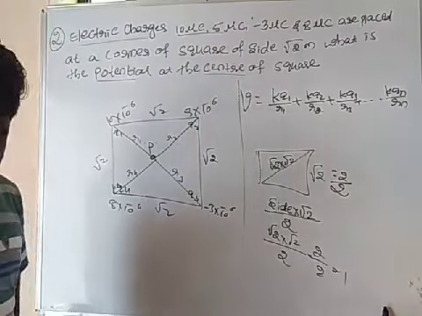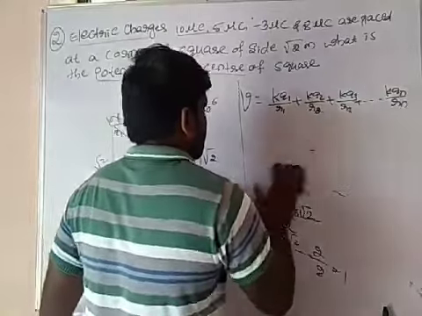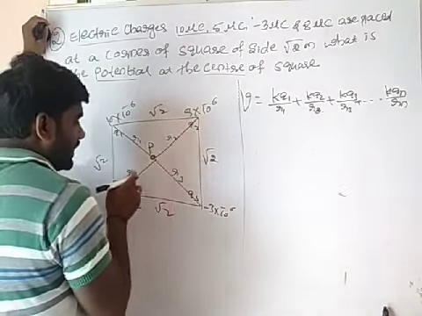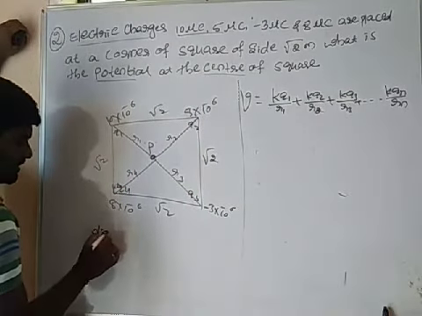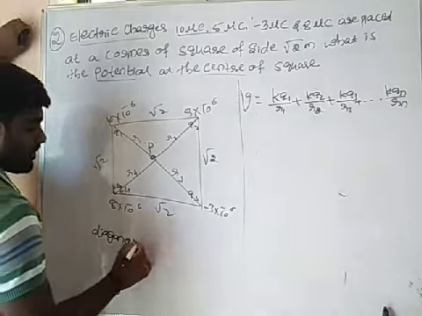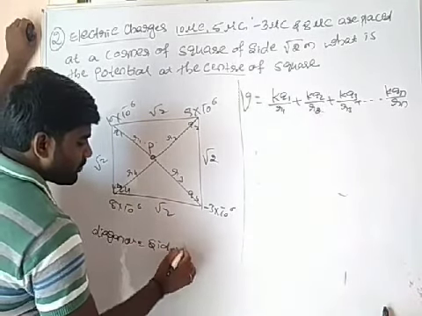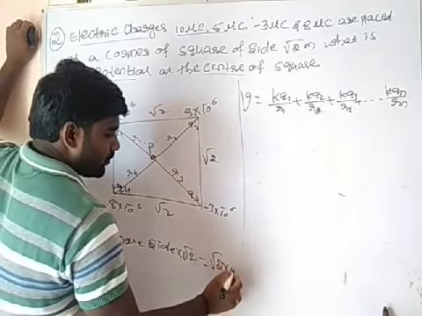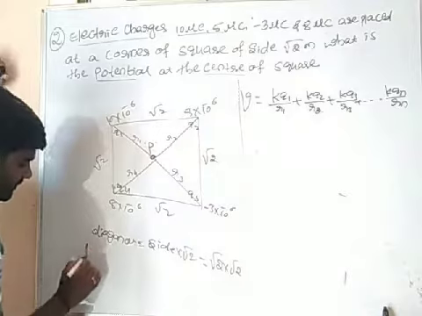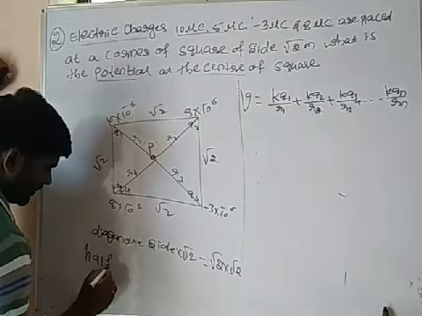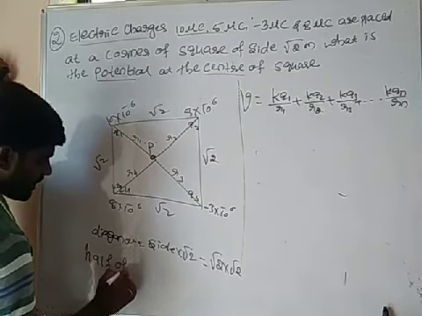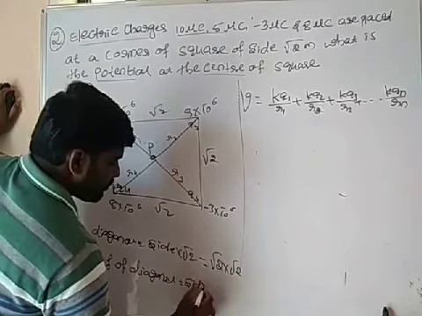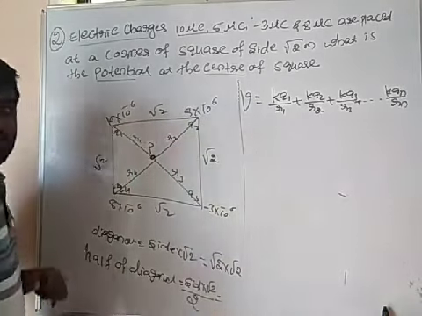It is your 1. So same thing I am using here. Okay? See here, side is given. Total diagonal will be... diagonal is equal to what we are going to write? Side into root 2. But side is given, it will be root 2 into root 2. Okay? Half of the diagonal, I want only half of the diagonal. Half of diagonal is equal to side into root 2 divided by 2.